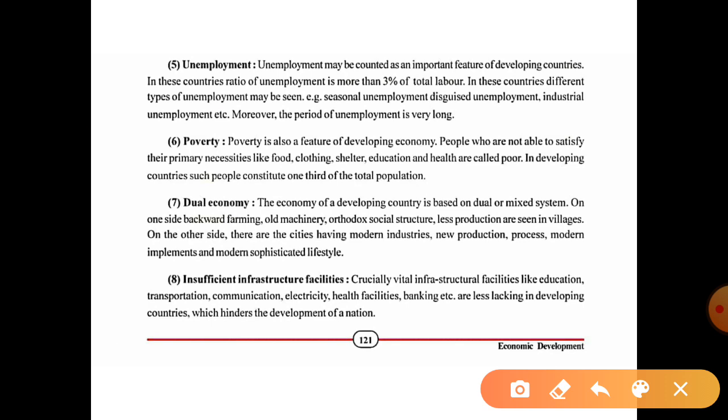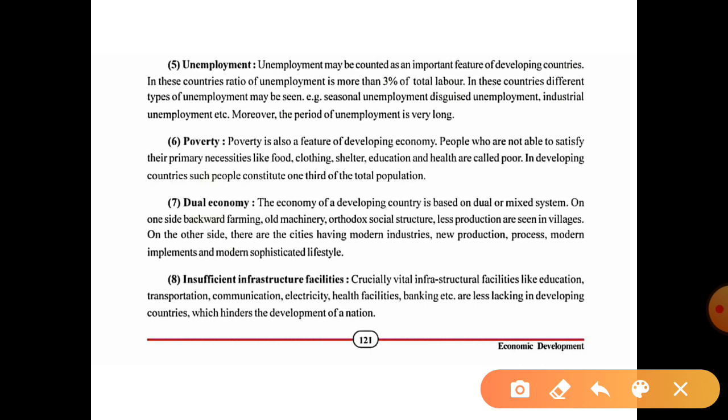On the other side, in the cities, they have modern industries, new products and processes, modern implements, and a modern sophisticated lifestyle. Okay, so we can see the major difference between villages and cities in this dual economy, which we can see in developing countries.